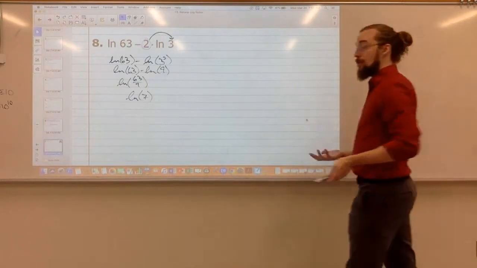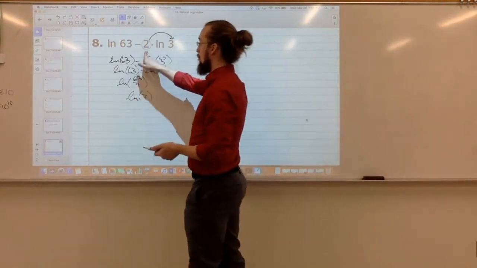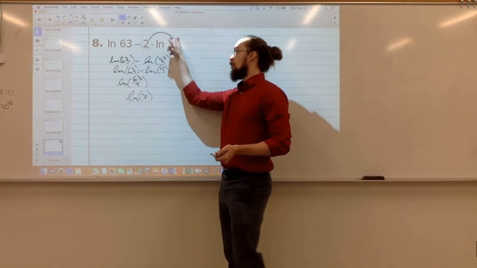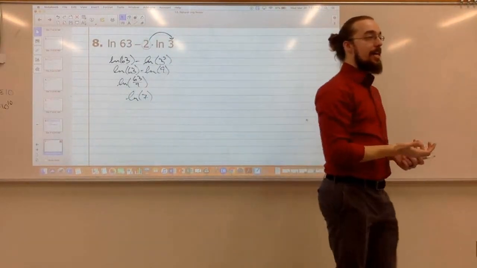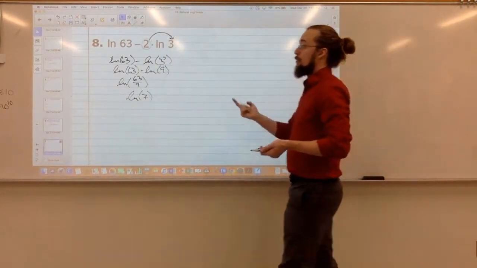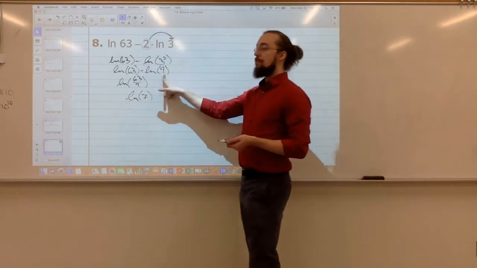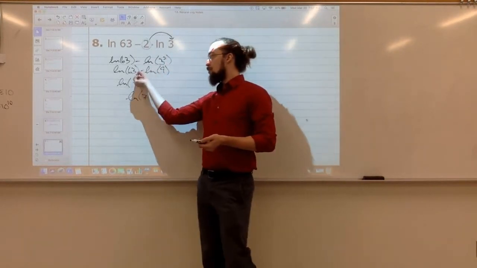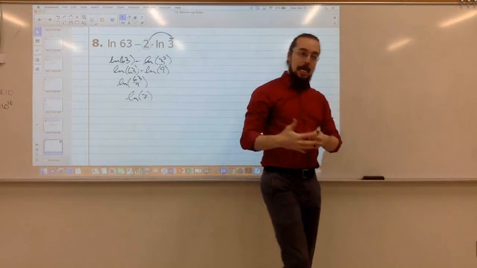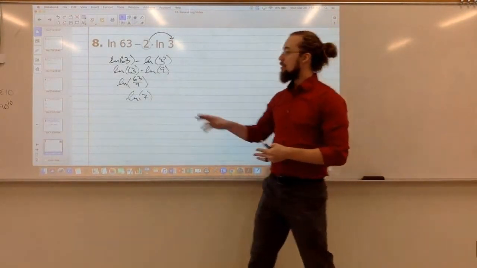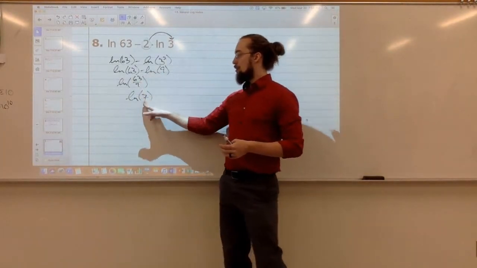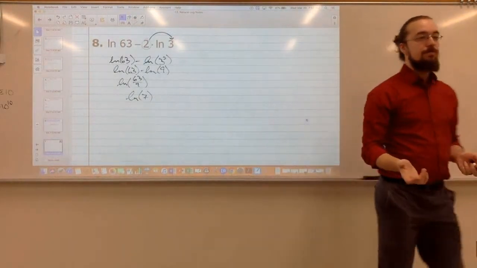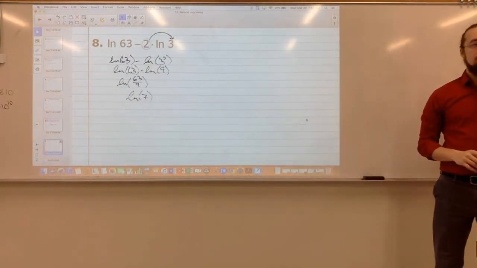So the first thing we want to do whenever we're condensing is look for coefficients. Bring that coefficient up as an exponent. So that would become 3 squared, which is 9. Then to combine these two logs together, if I'm subtracting, I would divide what's on the inside. So 63 divided by 9 gets me natural log of 7. You okay with that one?